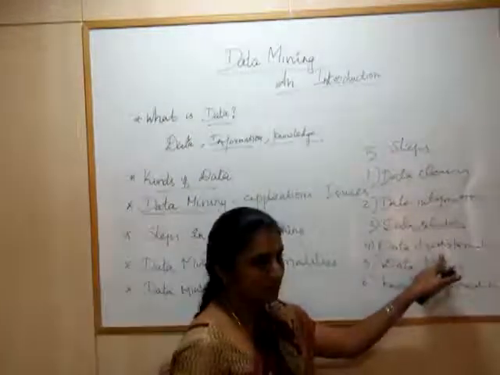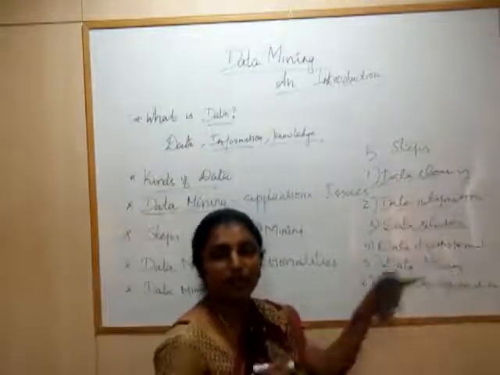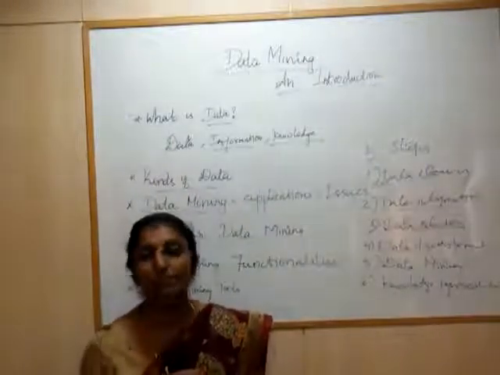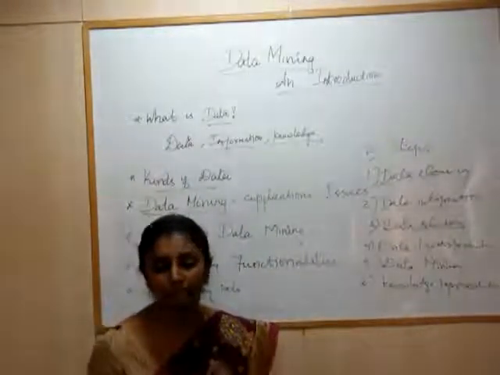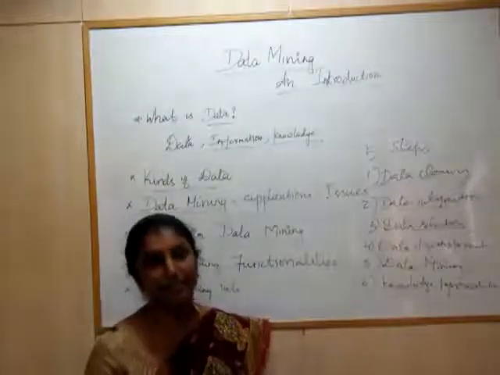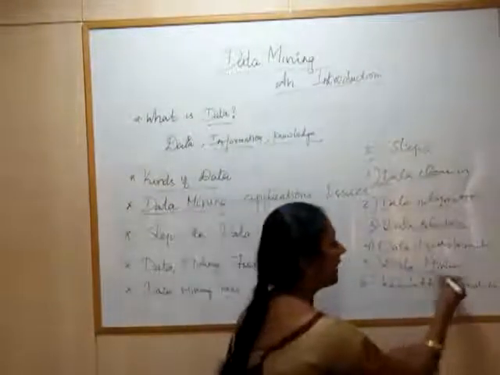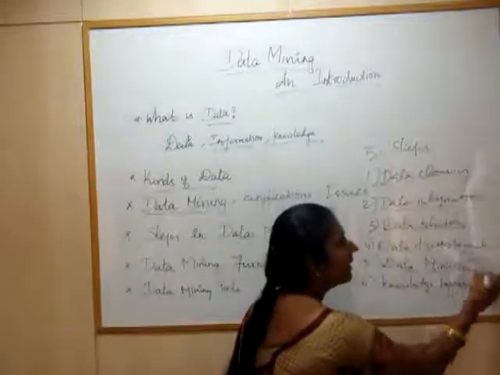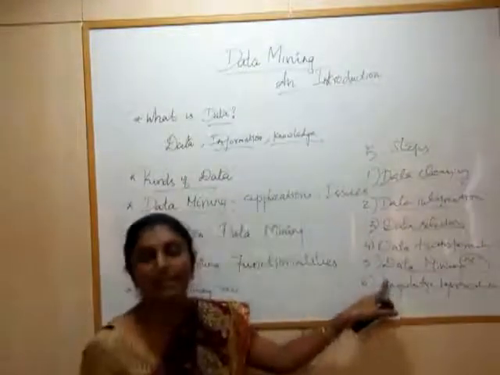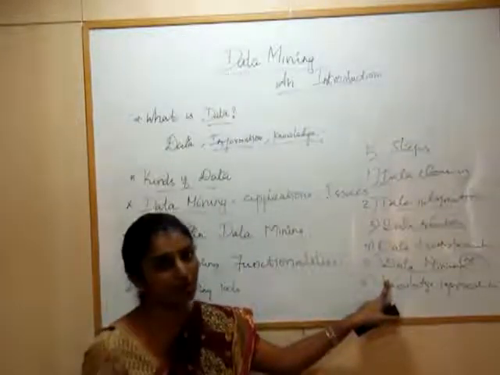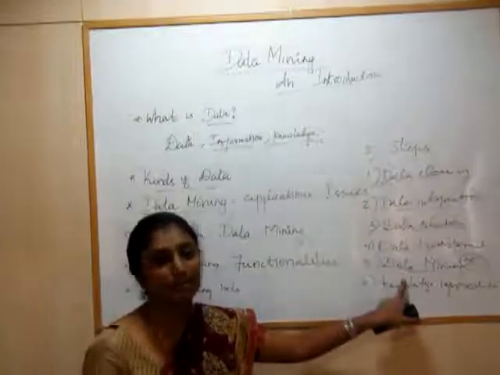Next, I go for transformation. In transformation, I have to convert all these kinds of data into the needed format, my desired format, so that my particular algorithm will take the data as input and give a processed output. Next is data mining, which is a very important thing. Here I have certain functionalities like classification, clustering, predictive, association rules, and other algorithms in order to obtain the knowledge base.